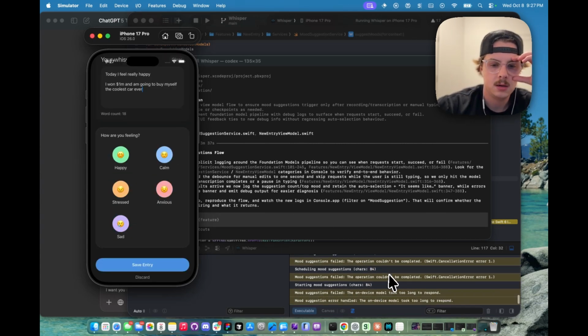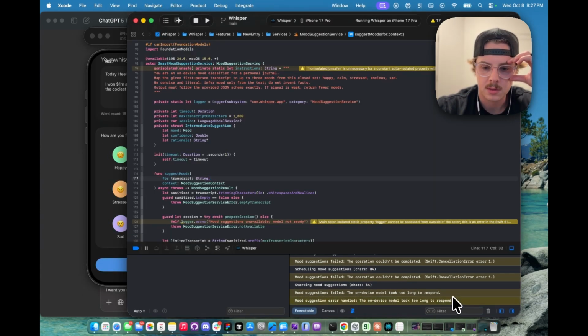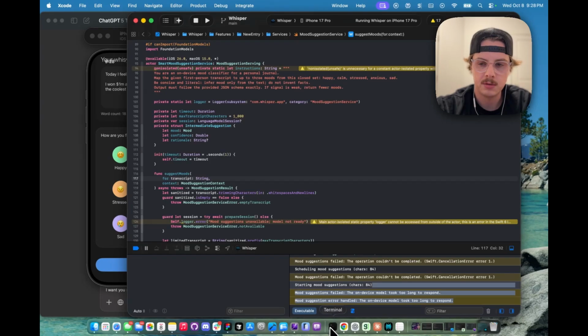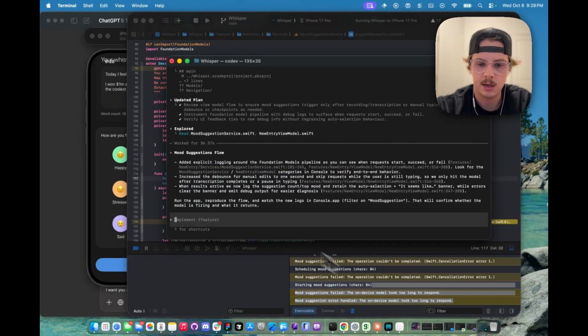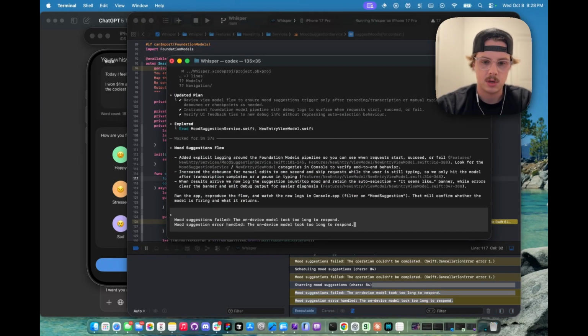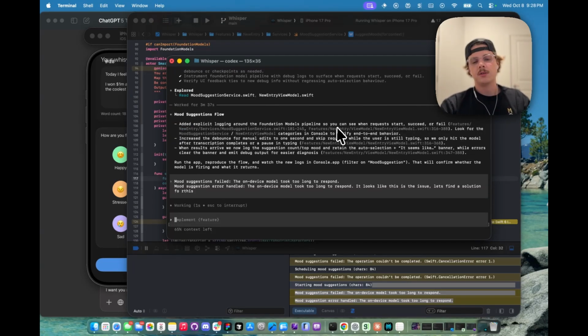Okay, let's see. The on-device took too long to respond, so it's timing out, which is interesting. I'm going to give this information to Codex because these are the statements that it gave us. So I'm going to say it looks like this is the issue. Let's find a solution for this. So it's going to find a solution for that.